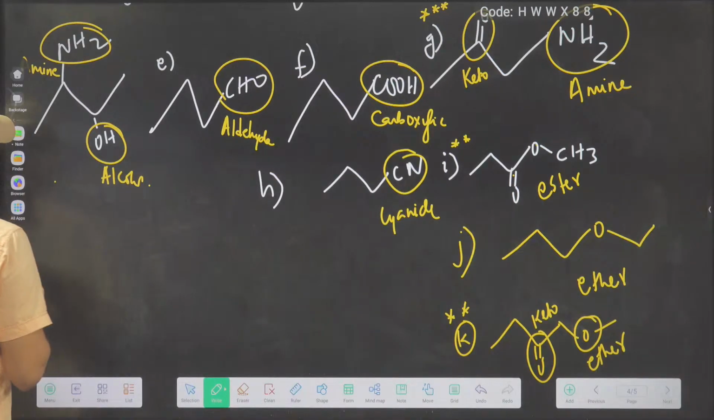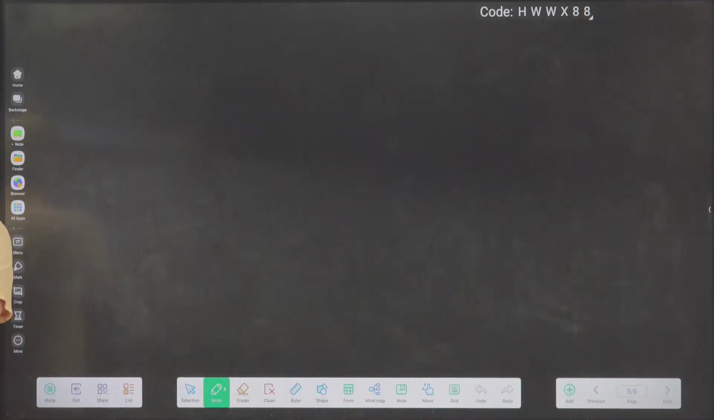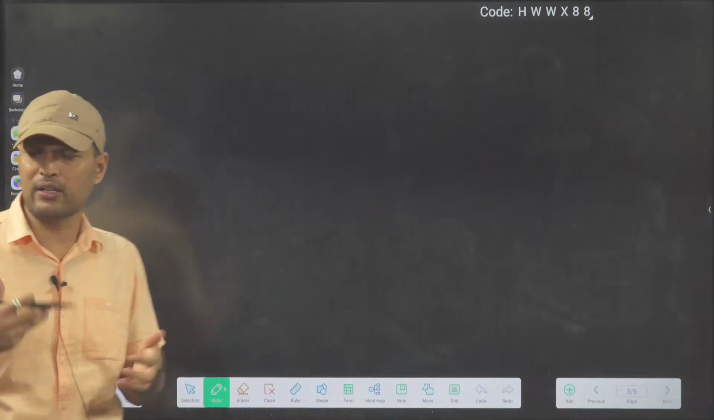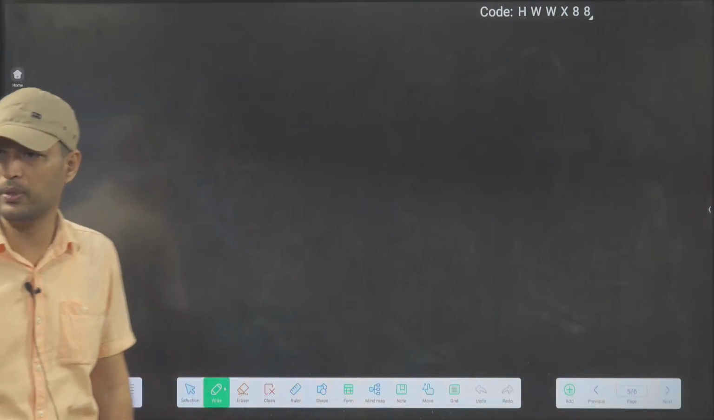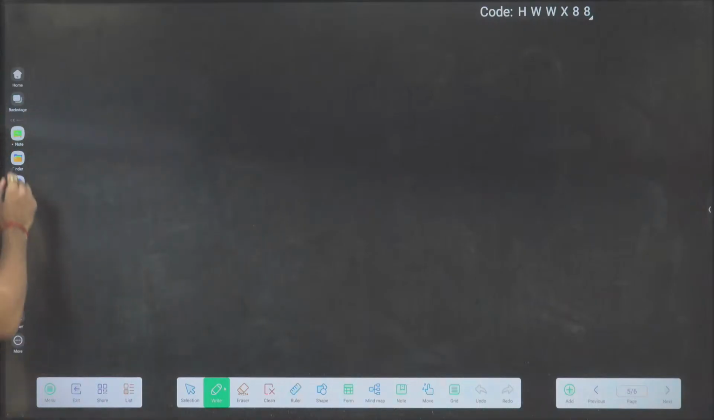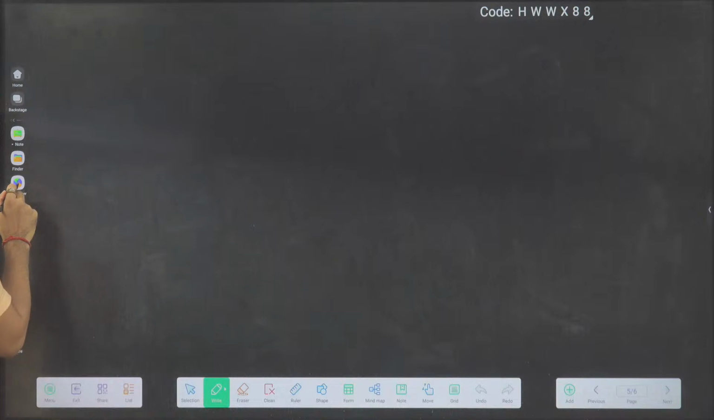Chalo. So now let's see how this will help us in NCERT questions. There are many more functional groups. Nitro, all halogens are also functional groups. But let's see now. Aajo. So last day we have downloaded that PDF, na?